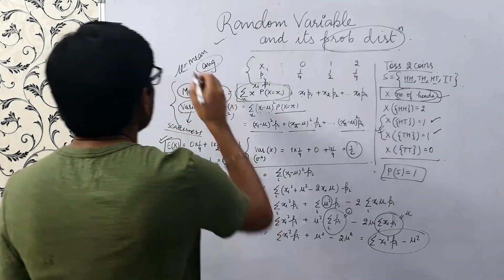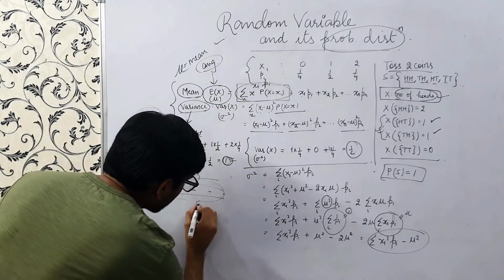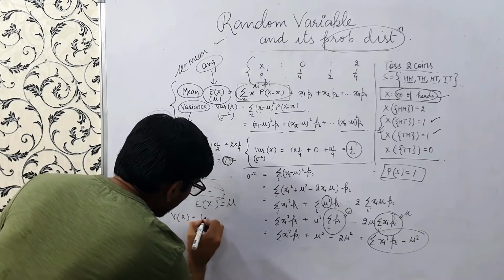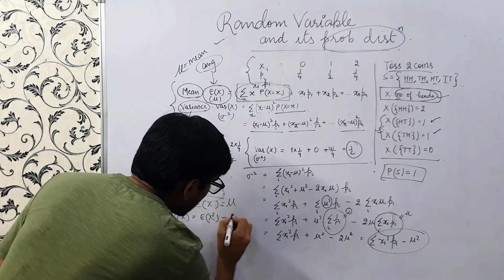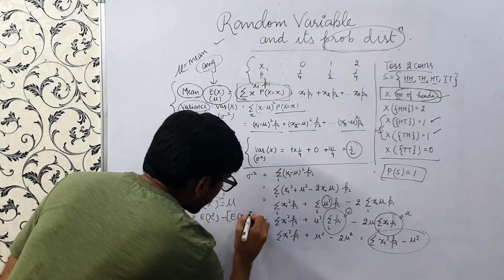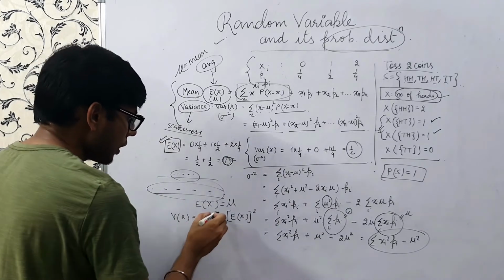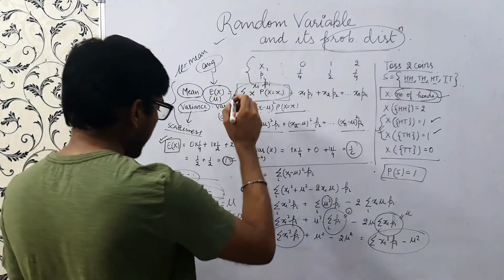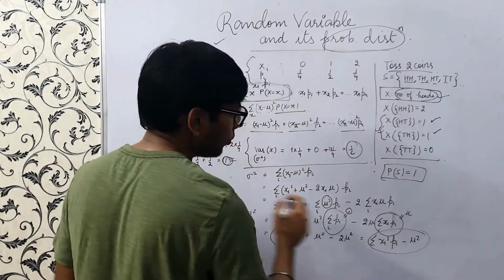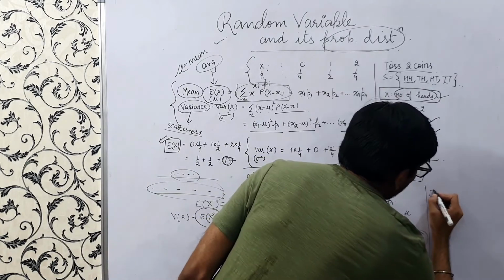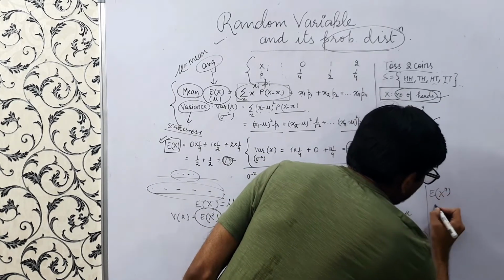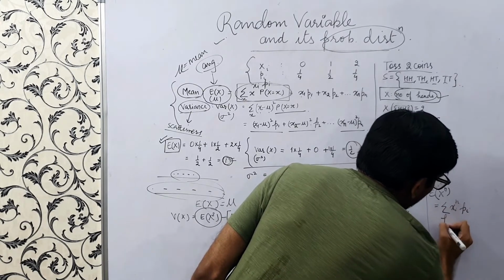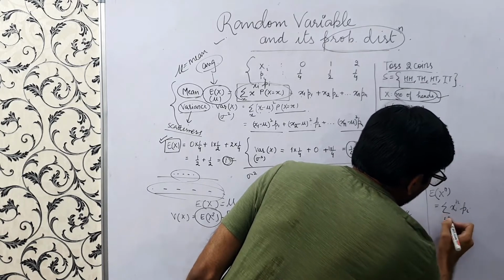So in short, we write E of x equals mu and variance of x equals E of x square minus (E of x) whole square, right? So what is E of x square? E of x square is this quantity, right? If I generally denote the value of E of x to the power n, this is summation xi to the power n into the probability pi.